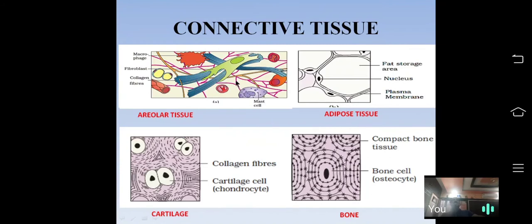Yellow fibers are found single, not in a bundle, highly branched, whereas white fibers are unbranched. Yellow fibers are branched, made up of elastin protein, and show elasticity. So these are the two types of fibers present in the matrix of the areolar connective tissue.